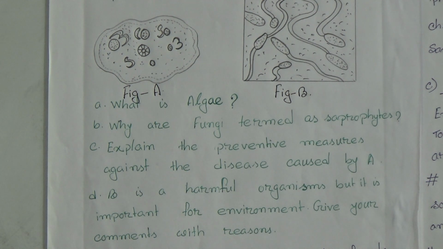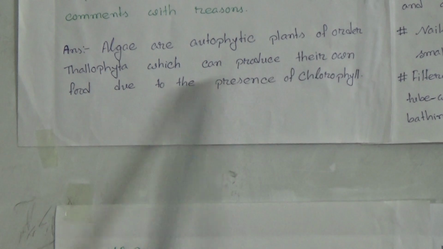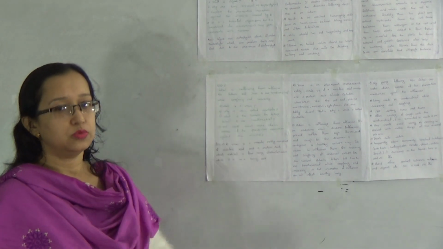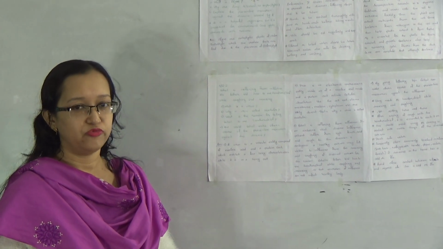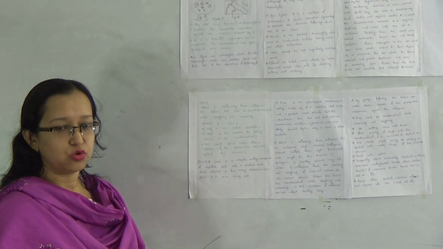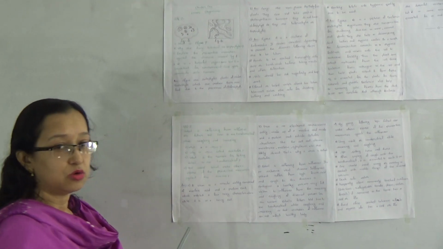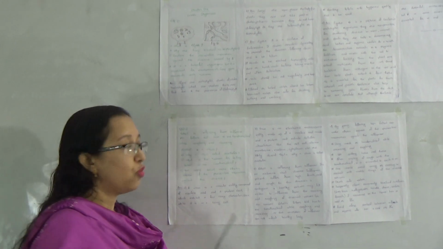Now, answer. What is algae? Algae are autophytic plants of order Thallophyta which can produce their own food due to the presence of chlorophyll. We know that chlorophyll is a colorful pigment which helps plants produce their own food. So here algae is a chlorophyllous plant. It has chlorophyll, so it can prepare its own food by itself, and autophytic means it can produce its own food.